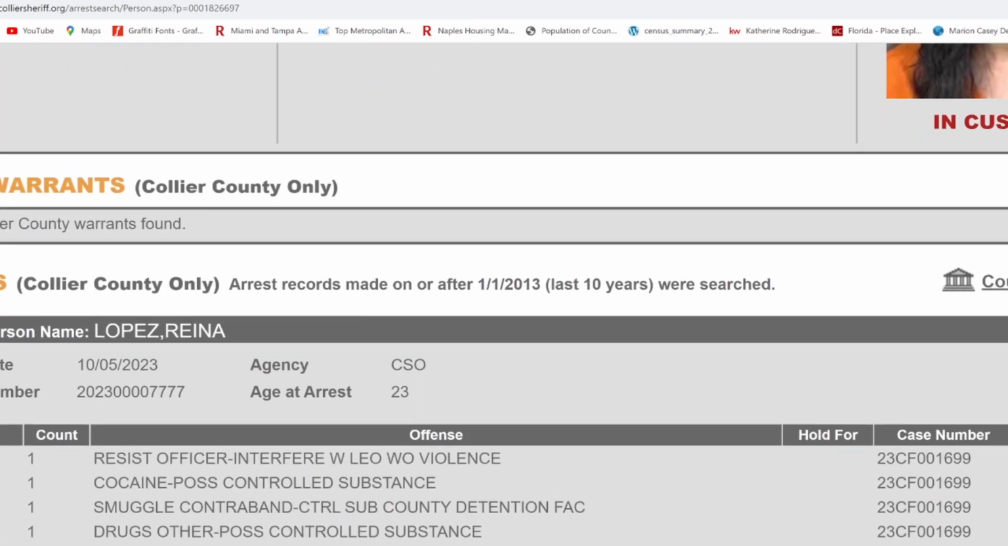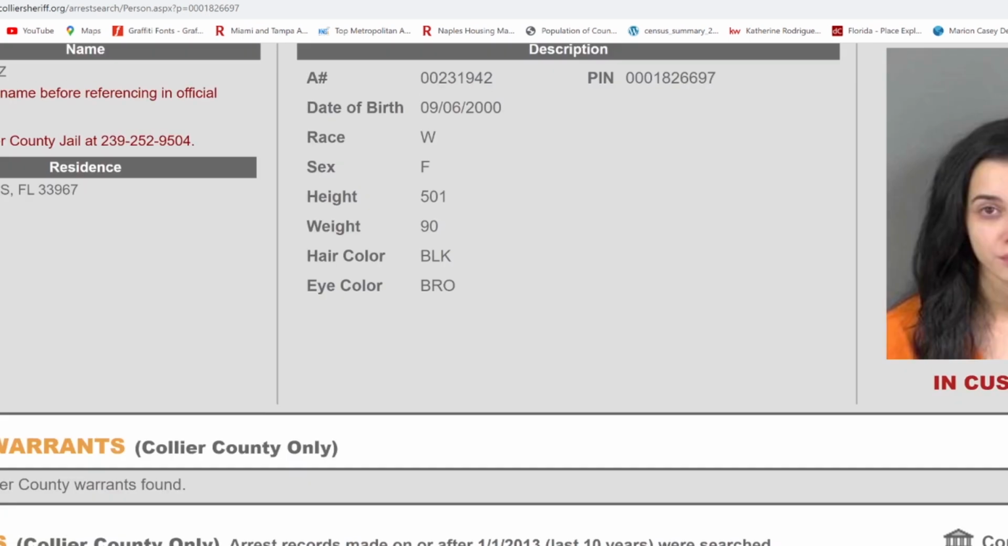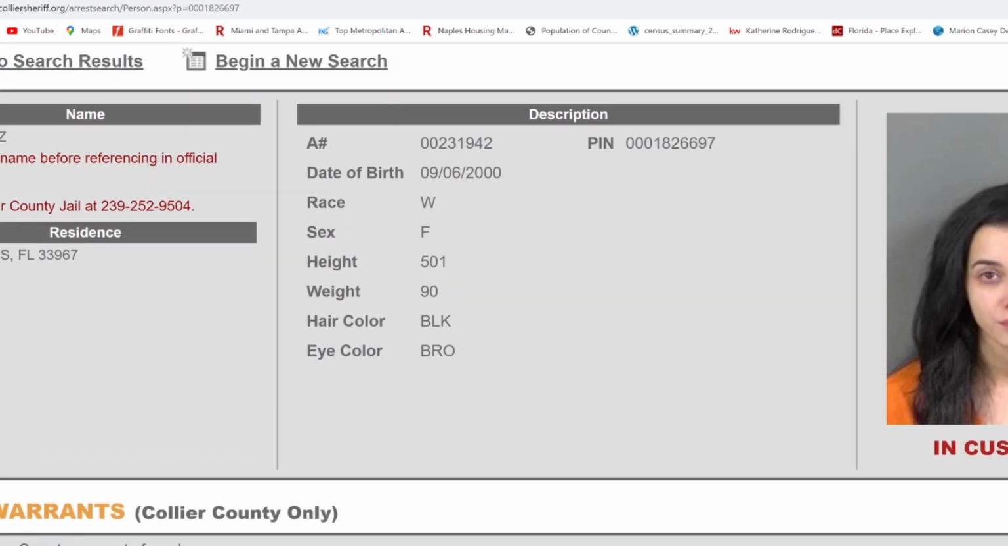She's 23 years old. Ooh, she's a fighter, too. Resisting arrest, interfering with law enforcement without violence. She had the coca leaves. She smuggled contraband, and so she had some stuff stashed in the stash spot. So she had it on her. She had the work on her, and she wasn't afraid to bring it into the detention center.